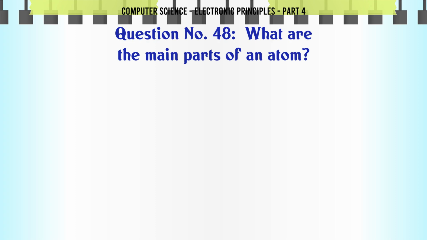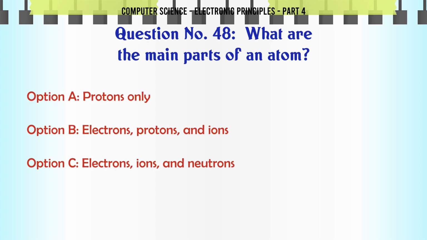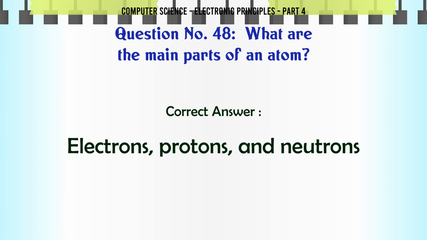What are the main parts of an atom? A. Protons only, B. Electrons, protons and ions, C. Electrons, ions and neutrons, D. Electrons, protons and neutrons. The correct answer is electrons, protons and neutrons.